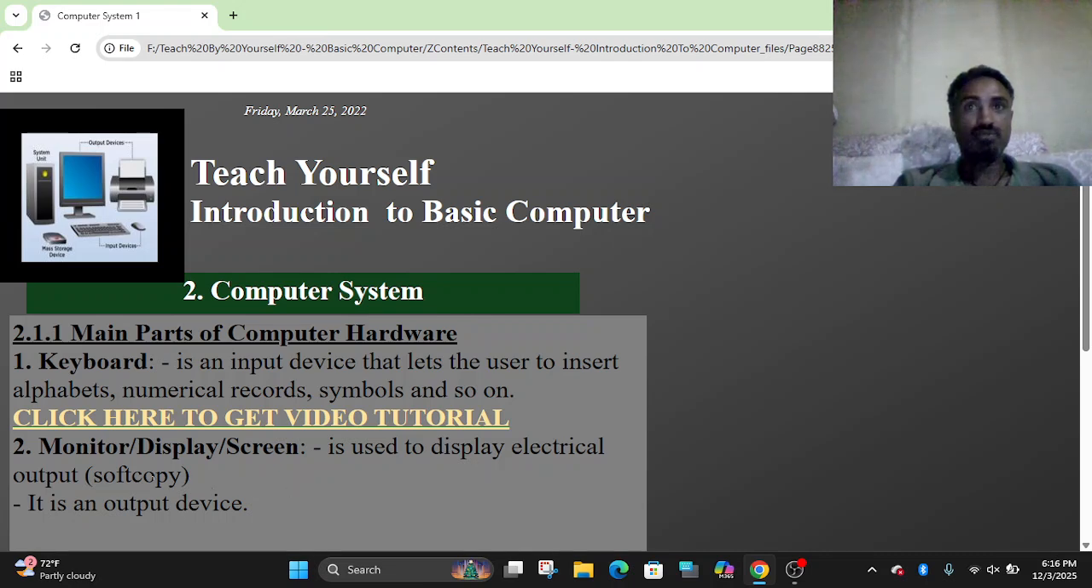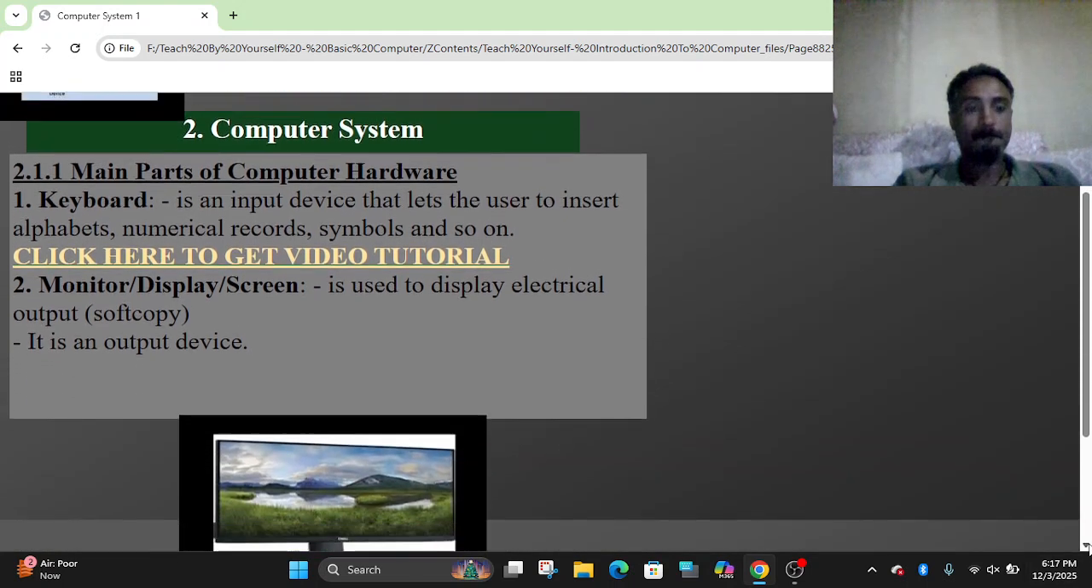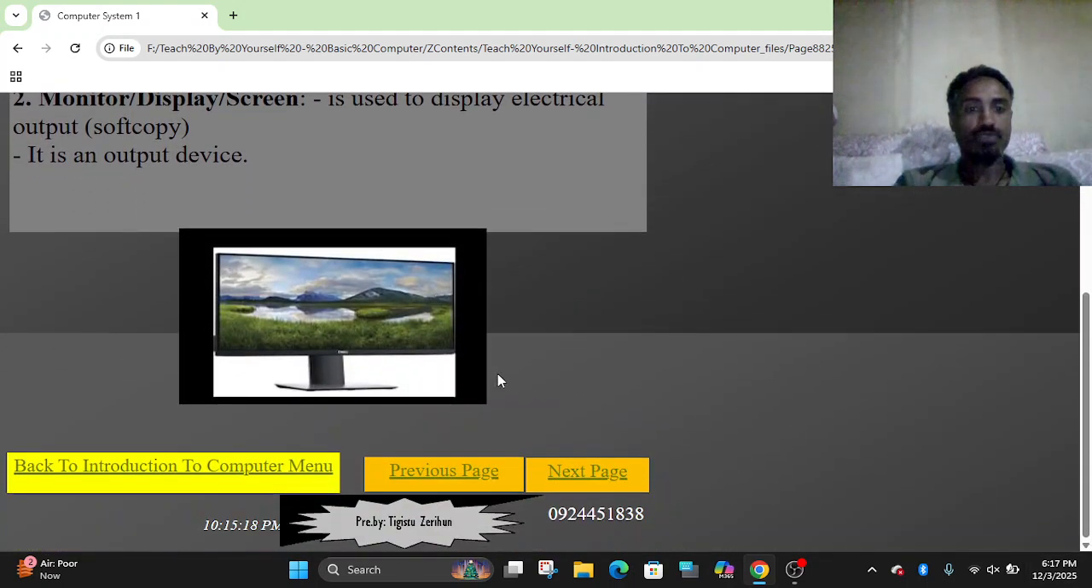We have hard copy and soft copy in the case of a computer. The soft copy is stored inside the system. The soft copy is changed into hard copy in the form of paper. Therefore, a monitor or display screen is an output device, while a keyboard is an input device. They are the main parts of computer hardware. This is the screen or monitor.